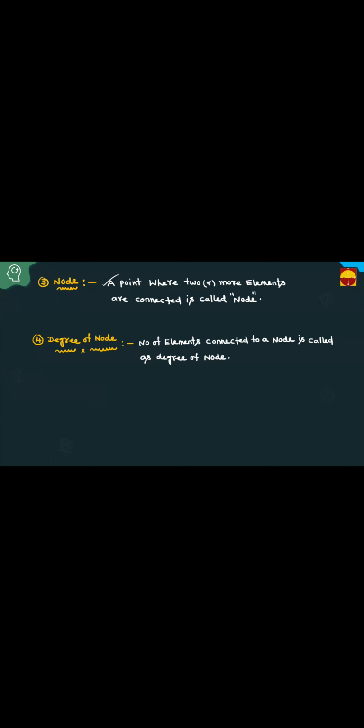A point where two or more elements are connected is called a node. What is the degree of a node? The number of elements connected to a node is called the degree of the node. How many elements are connected to the node is called the degree of the node.